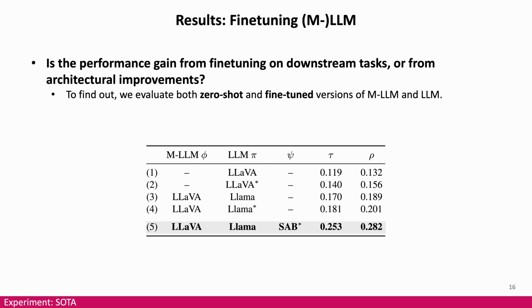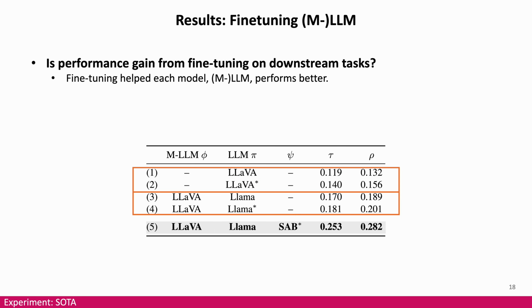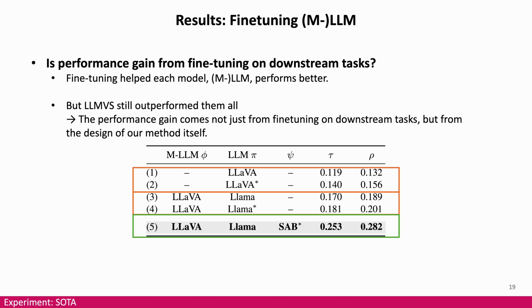We also check if the performance gains came from just fine-tuning on downstream tasks or from architectural improvements. First, we try using the MLLM to directly score frames without captions. But when we pass captions to the LLM instead, the results are clearly better, showing that language really helps in summarization. Then we also check fine-tuning each model with LoRA, which gives clear improvements. But our LLM-VS outperforms everything, which means the performance gain comes not just from fine-tuning on downstream tasks, but from the design of our method itself.